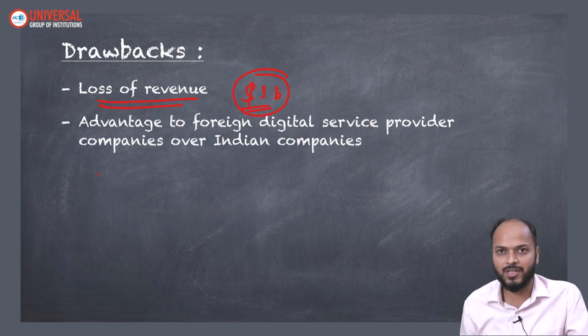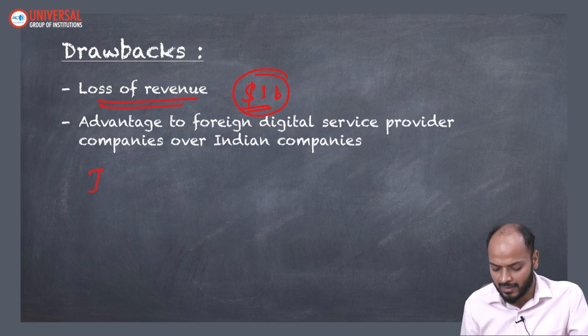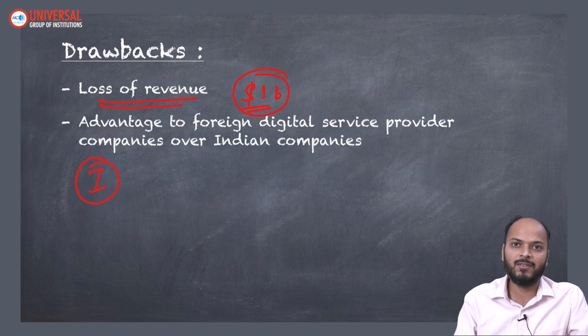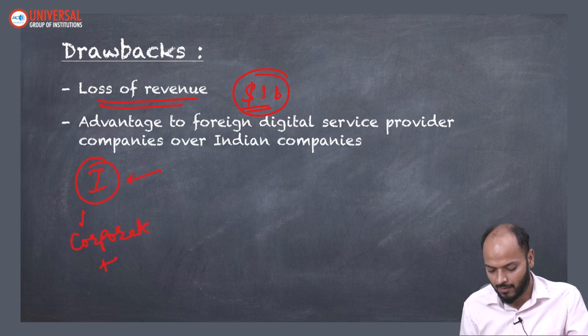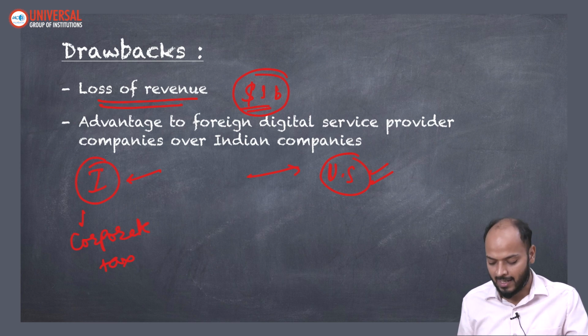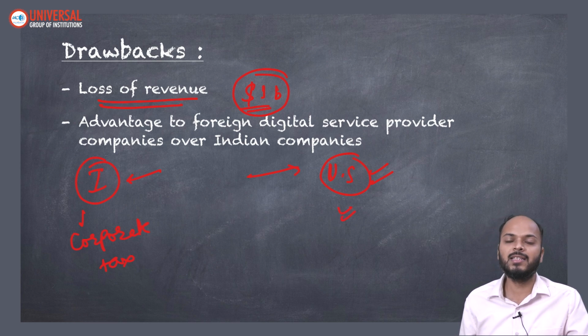The second potential drawback of removing this Equalisation Levy is that Indian companies will be at a disadvantageous position. Let's say an Indian company also provides digital advertisement service; if they make some profit, they have to pay corporate tax on that profit. But if an American-based company is giving the same service to an Indian businessman, if they make profit, they don't have to pay any tax, and hence they will be in an advantageous position.